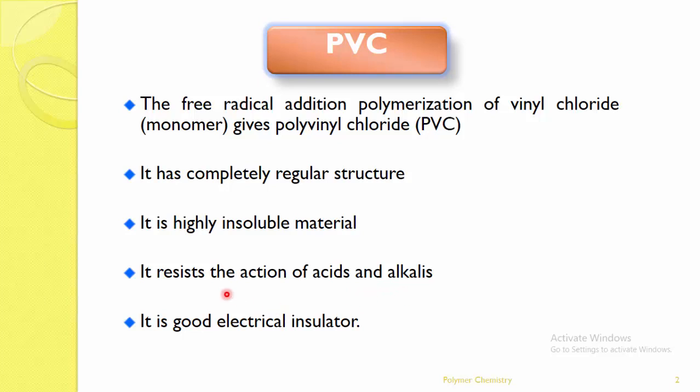This is a very important property: it cannot be damaged by the action of acids and alkali. It is also a good electrical insulator, meaning electricity cannot be passed through PVC. So these are certain properties of PVC.